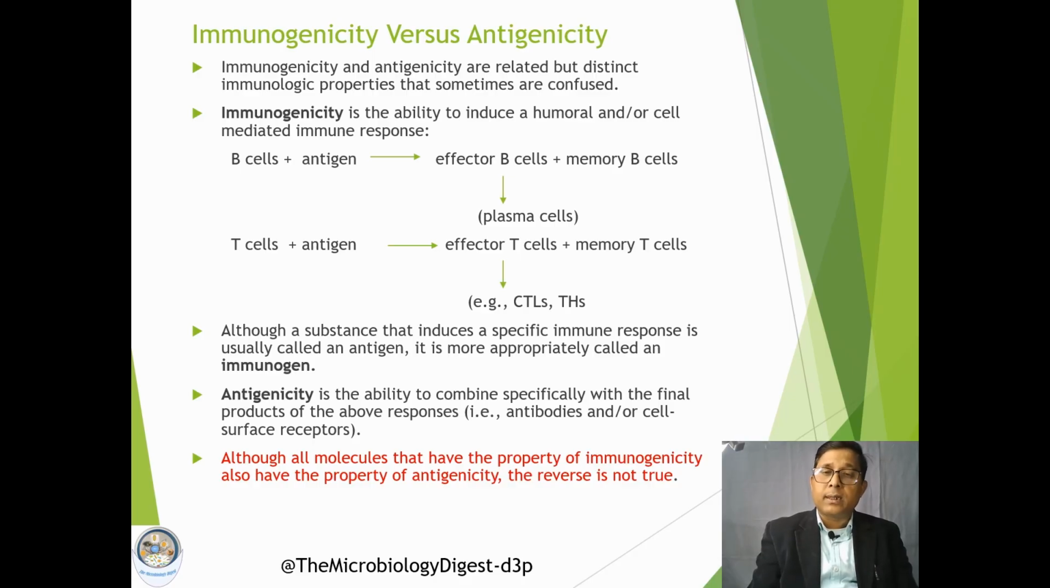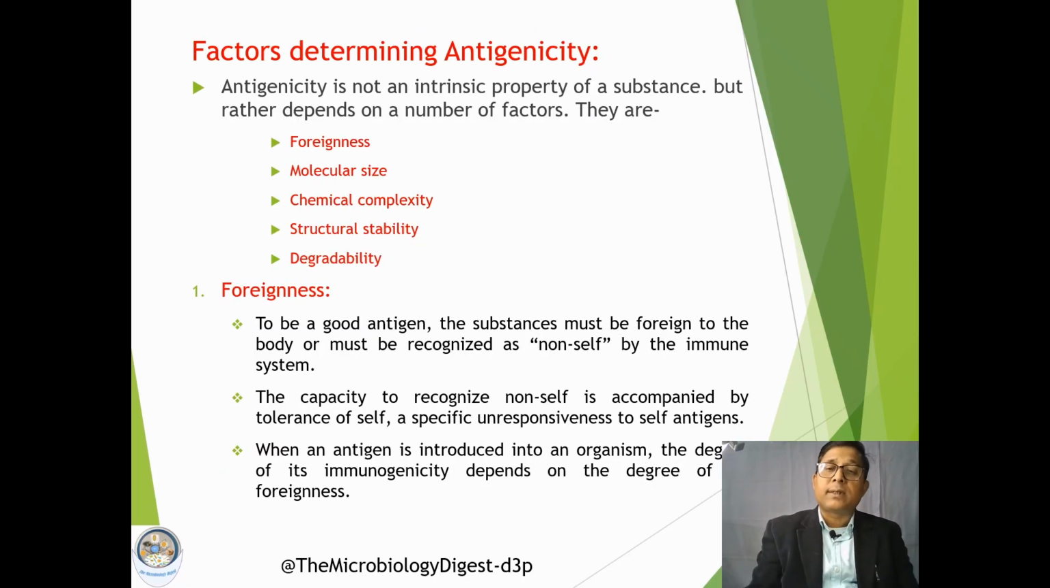Those particles or molecules having the property of immunogenicity also possess the capacity of antigenicity. But the reverse is not always true. A substance may be antigenic, but it may not have the ability to induce the immune response, or it may not be immunogenic. Now there are certain factors. All molecules or substances are not antigenic, so they have to meet some criteria, or they should have some properties.